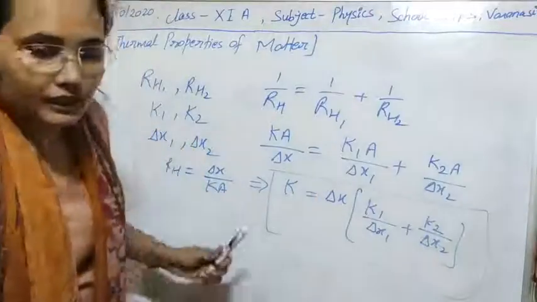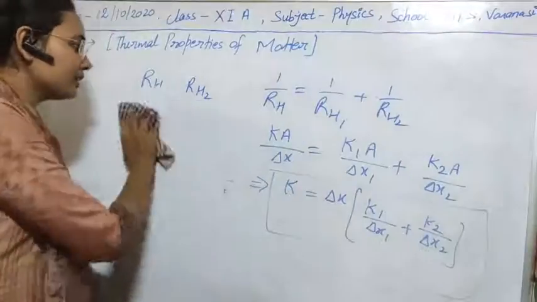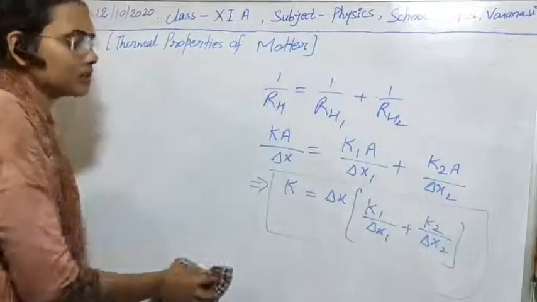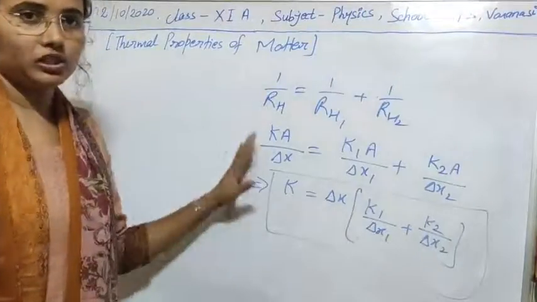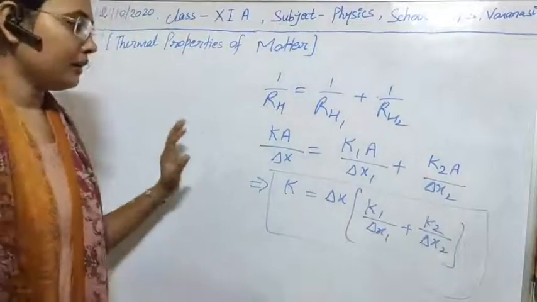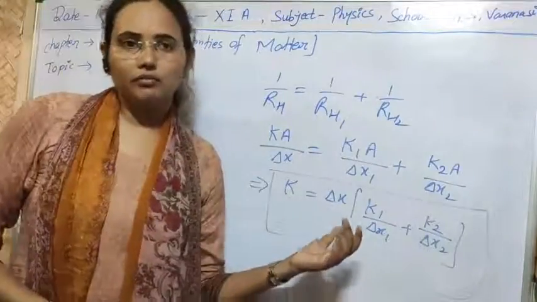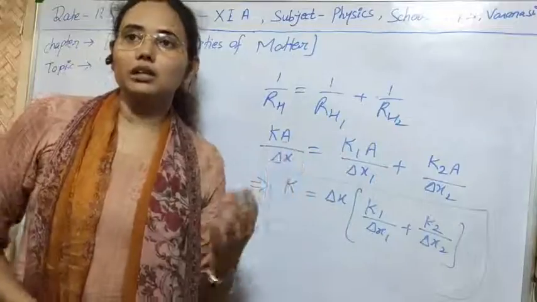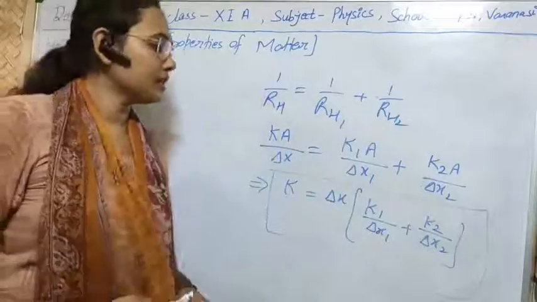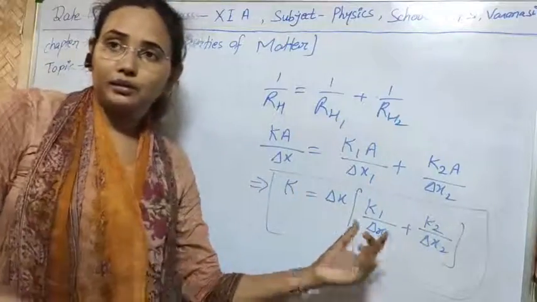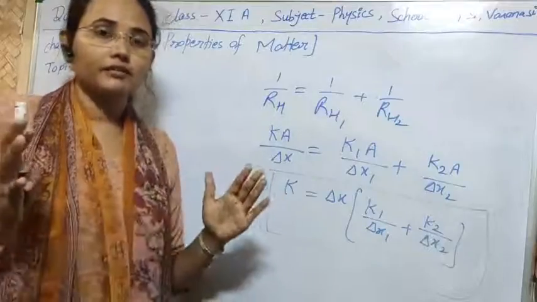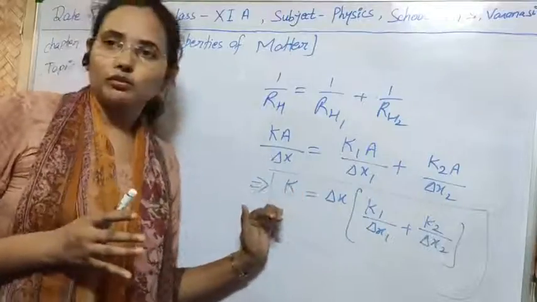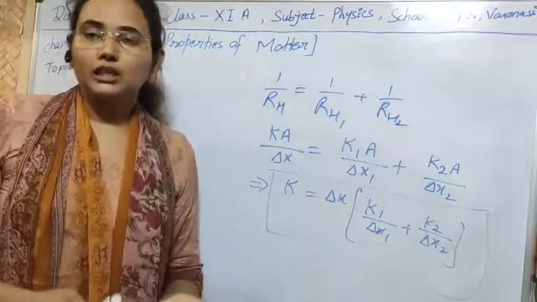So we can easily calculate the thermal conductivity of the combination if we know the individual thermal conductivities of the different substances and the distance between their faces.